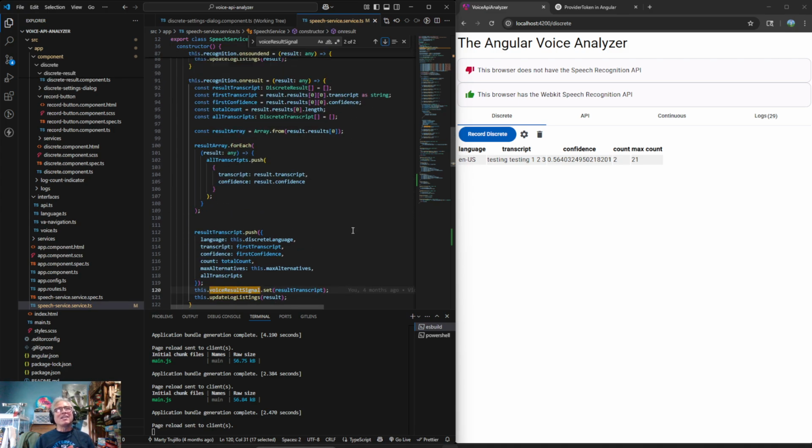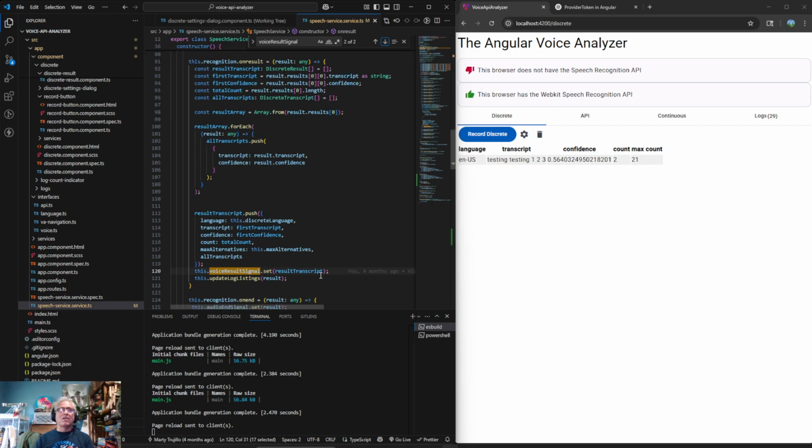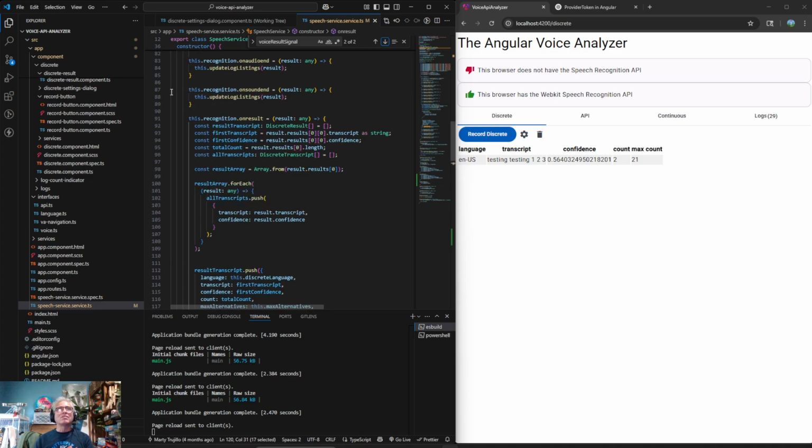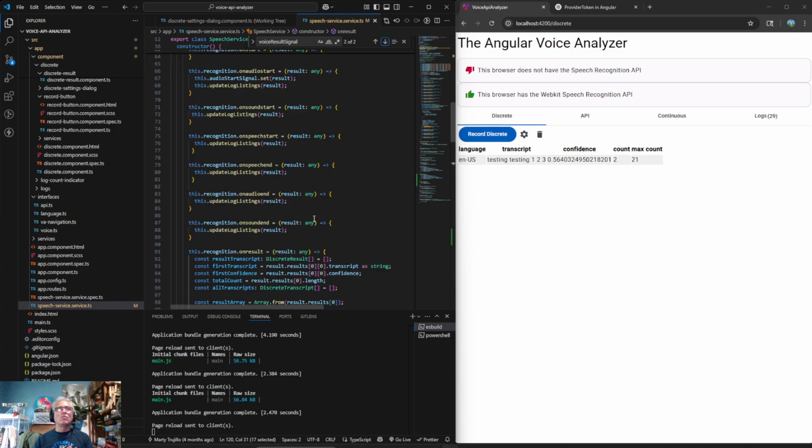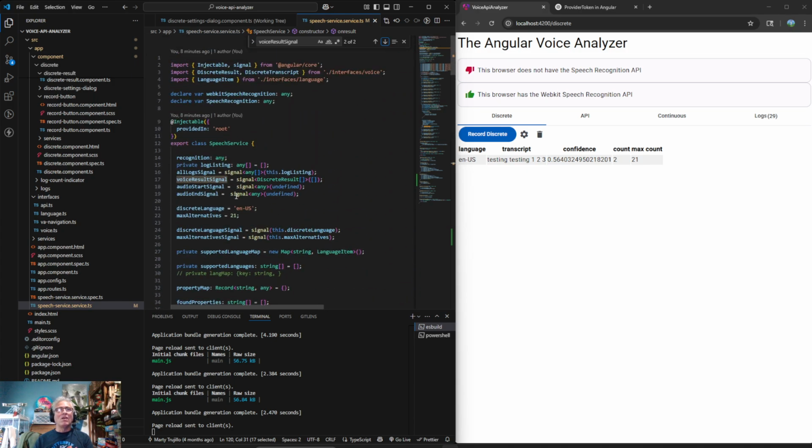So basically, I think this on result is getting called. I probably need to add a little logic to see, are we in discrete mode or are we in continuous mode, and then fire the correct signal based on that. But it looks like we always want to do the all log. Let's go back to the all log again when the all log gets fired, because all log seems to get fired at a different, oh, I see why. Yeah, because all logs. So I think discrete only fires when you get a result, and that's why we have the word result in there.